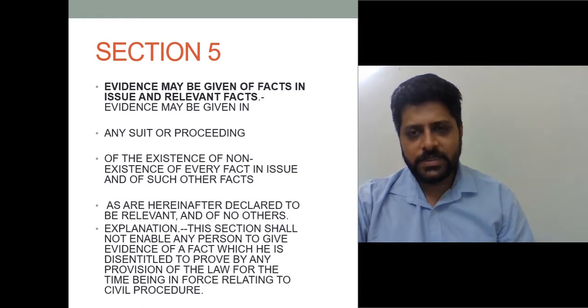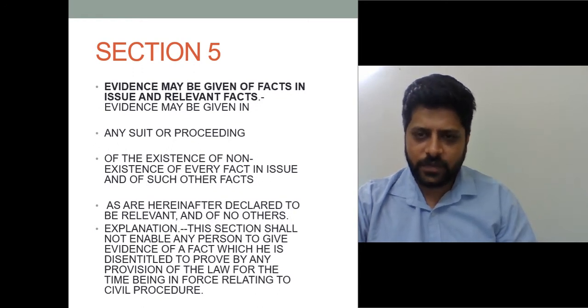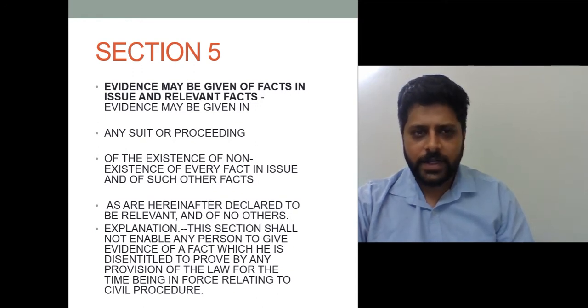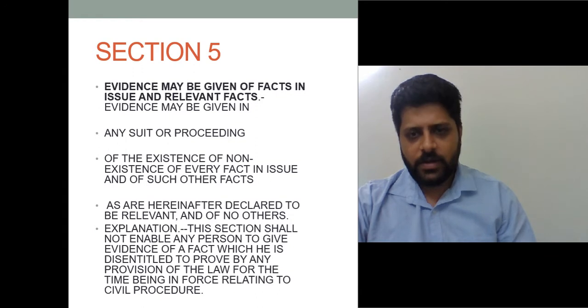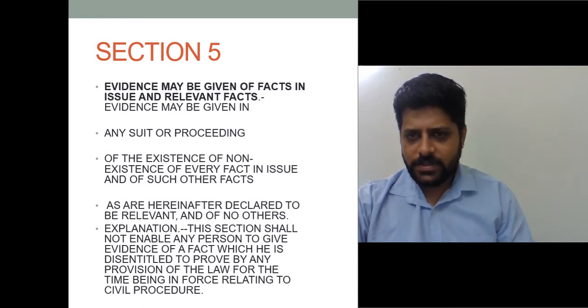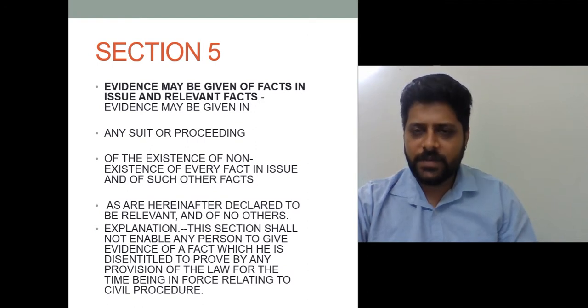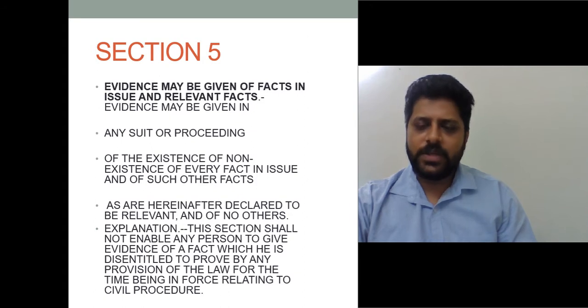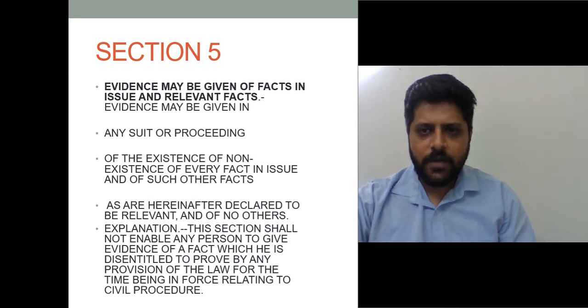If you go from Section 6 to 55, they talk about which facts are relevant facts. And if the parties give evidence related to the relevancy of a fact, then its relevancy will be checked by this particular chapter, from Section 6 to Section 55.